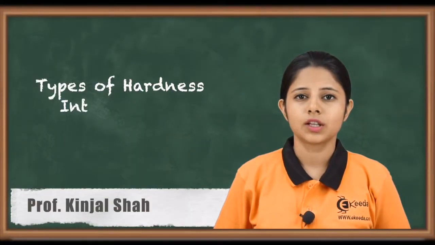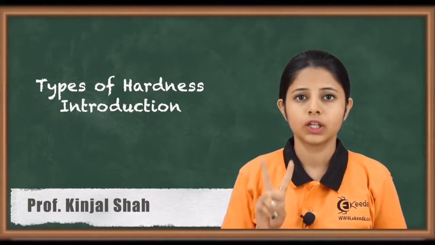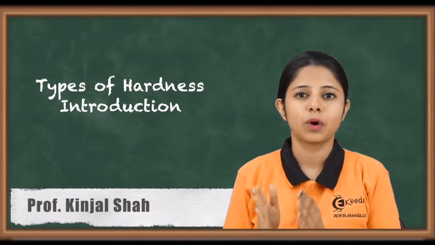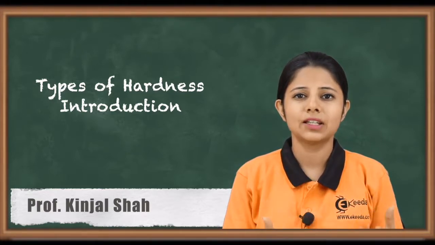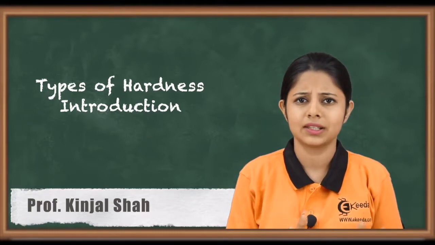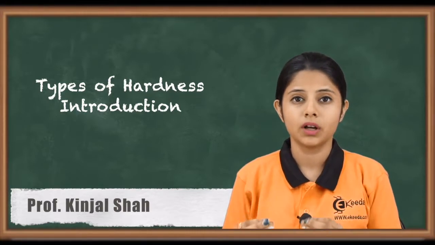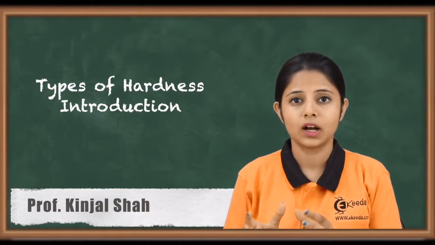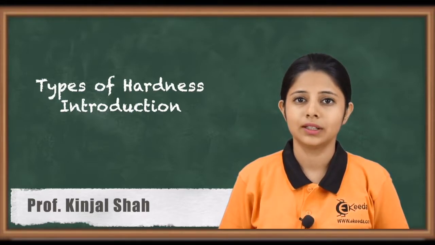Hello friends, in today's session we are going to study the types of hard water. Whenever we talk about hard water, there are two types: the first is temporary hard water and the second is permanent hard water. Temporary hard water is the water which can be easily softened. That means that hard water can be converted into soft water very easily by certain physical processes like boiling. But when it comes to permanent hard water, we need to do chemical reactions and chemical processes to convert that hard water into soft water. In today's session, we'll study both of these in detail.